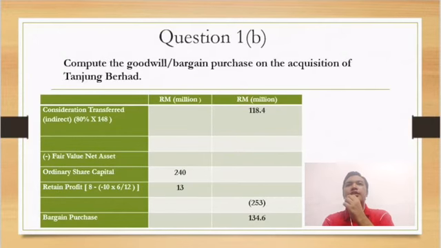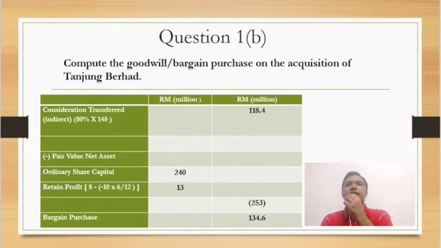The formula is the percentage of parent acquired subsidiary, which is Yaakob acquired Mas Berhad, which is 80%, times the consideration of Mas Berhad acquired Tanjung Berhad. So we'll get 80% times 148, and we'll get 118.4 million.